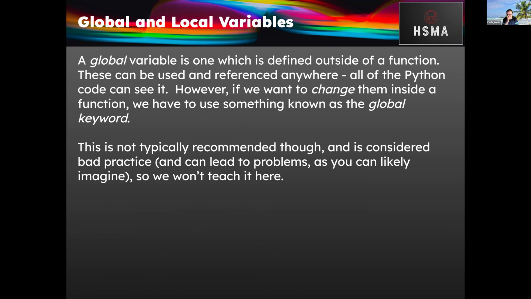However, just to add a little wrinkle, if you want to change them within a function, then you have to use something known as the global keyword. Now, it is generally not recommended to do this. It is considered actually bad programming practice, so I'm not going to teach you how to do it. But just be aware, if you see a keyword called global before a variable name, it basically means this. It's a way of giving a function kind of permission to change something globally.